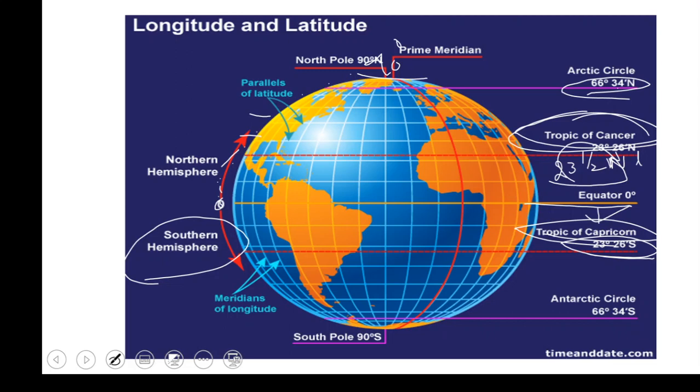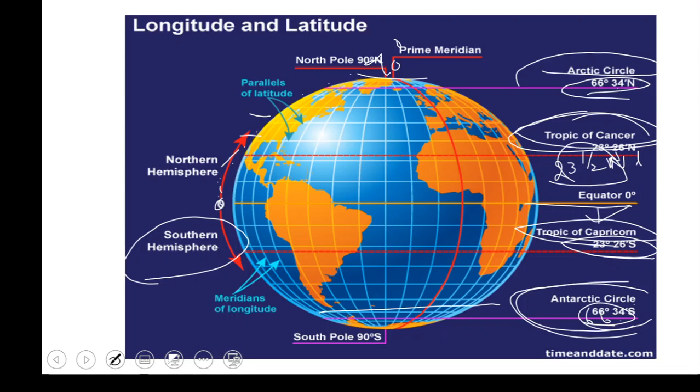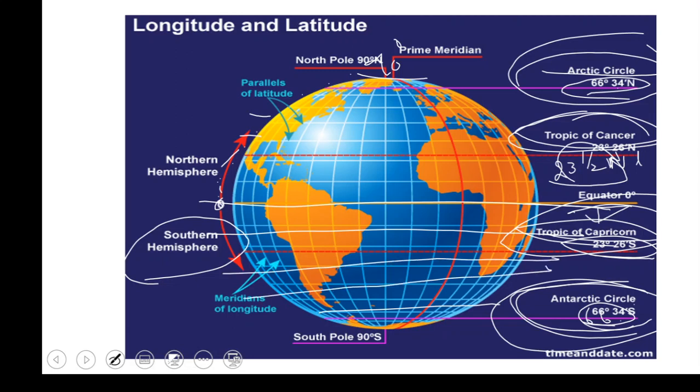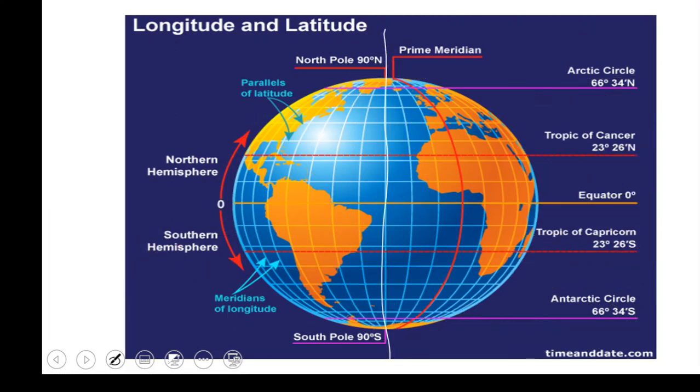Next one, 66.5 degrees north. This is in the northern hemisphere and it is called the Arctic Circle. At the same latitude, I mean the same number, we have 66.5 south latitude, and this is called the Antarctic Circle. So the equator, Tropic of Cancer, Tropic of Capricorn, Arctic Circle and Antarctic Circle are parallels or latitudes. These are meridians or longitudes. This is the prime meridian. Sorry, this is the prime meridian, and this is the equator.